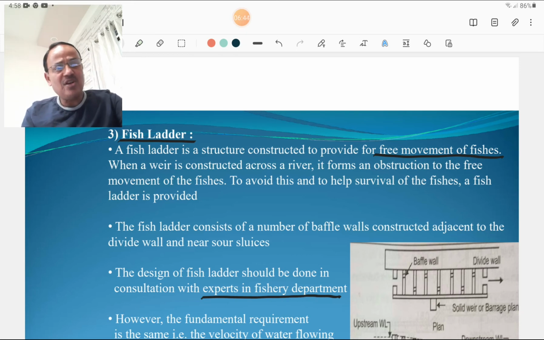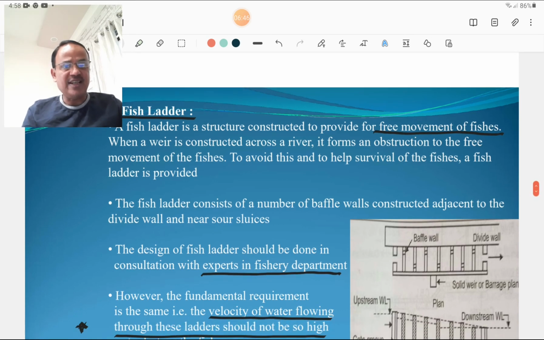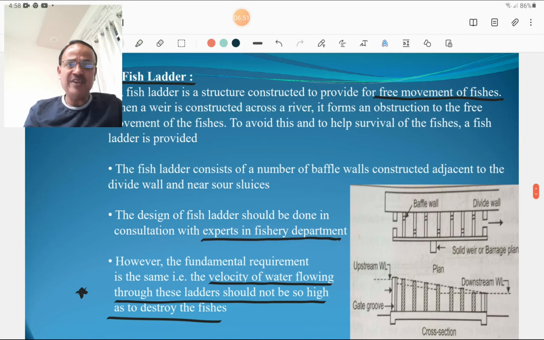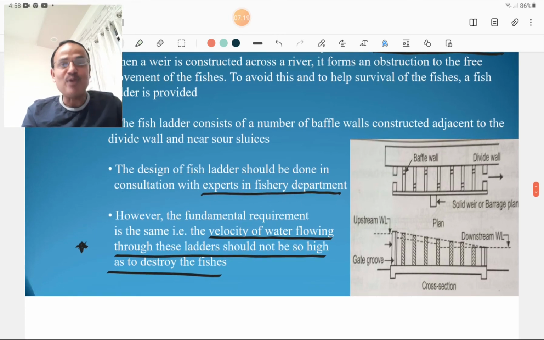The fish ladder consists of a number of baffle walls constructed adjacent to the divide wall and near the scouring sluices. The design of the fish ladder should be done in consultation with experts in the fisheries department, and this is very important. The fundamental requirement of the fish ladder is that the velocity of water flowing through it should not be so high as to destroy the fishes. So the velocity must be at a level that the fishes can adjust to. So the fish ladder is used for free movement of fishes.